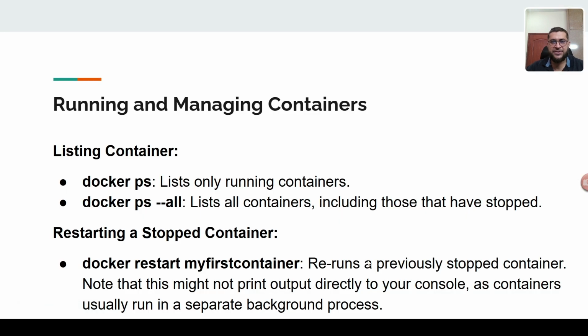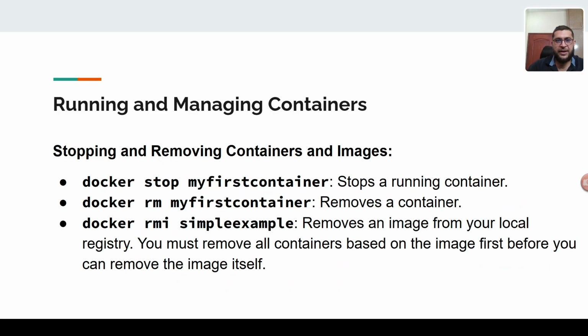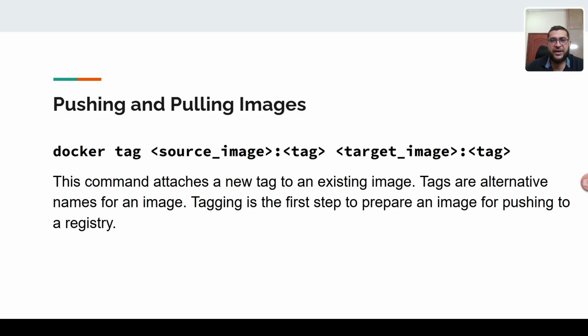So next we'll see restart and stop container. You can also restart: docker restart container name, this is the restart command. And here is the other, removing and stopping a container. You can run docker stop my container, you can run this command in PowerShell. And the other one is to remove a container, or remove an image from your local registry. So these are some other commands you can use.